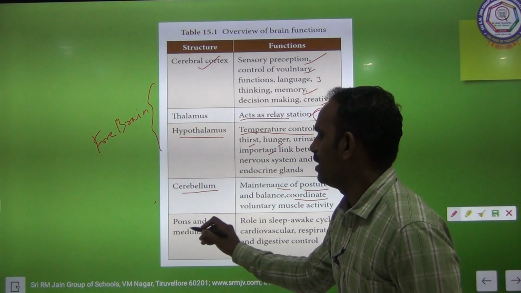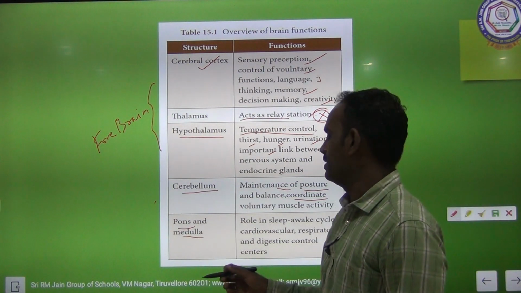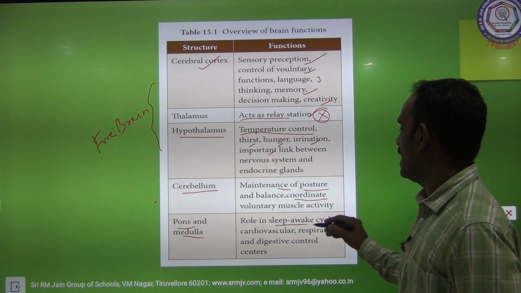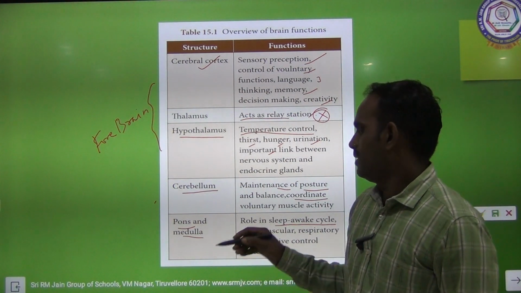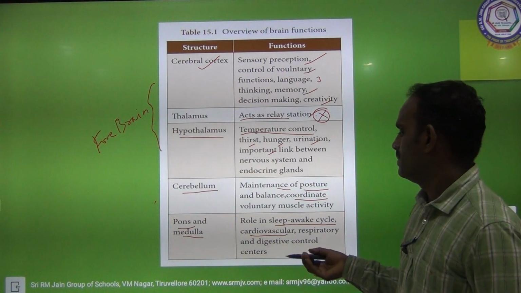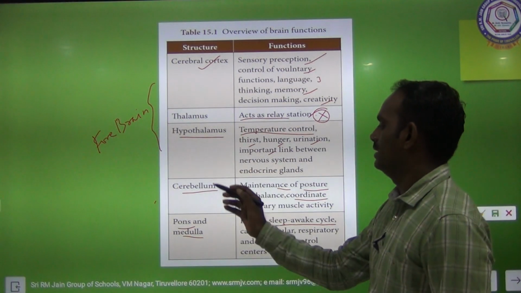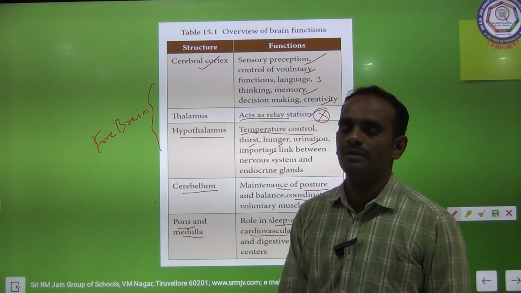And the last one is pons and medulla oblongata. The functions of pons and medulla oblongata: role in sleep awake cycle, and then cardiovascular system, respiratory system and digestive control centers. So all these controls are in the pons and medulla oblongata.